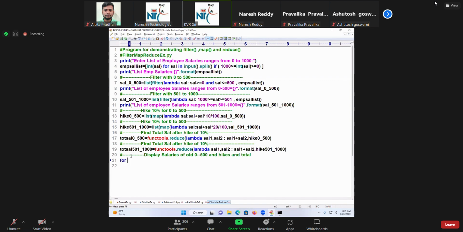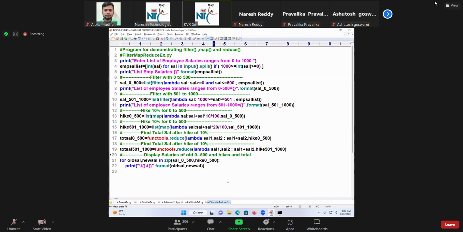Come on, for old sal, new sal in zip of sal of 0 to 500 comma hike of 0 to 500. Print, backslash t, like this. Dot format of old sal, comma new sal.